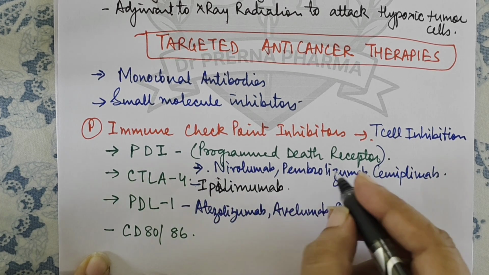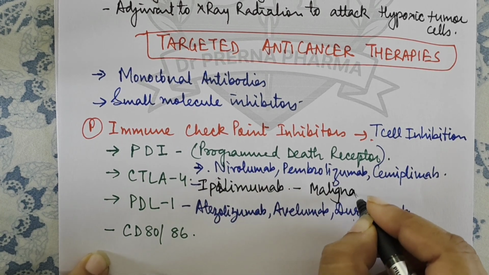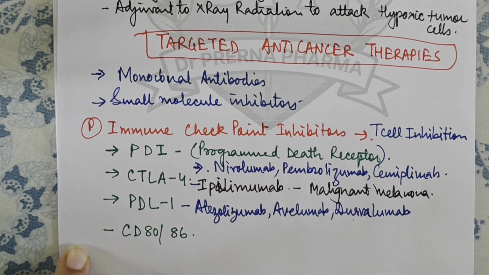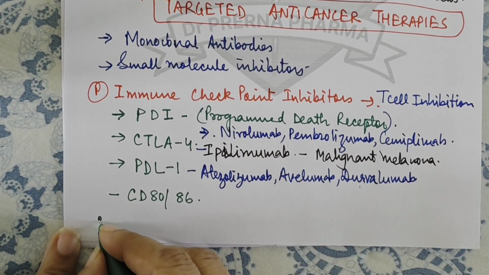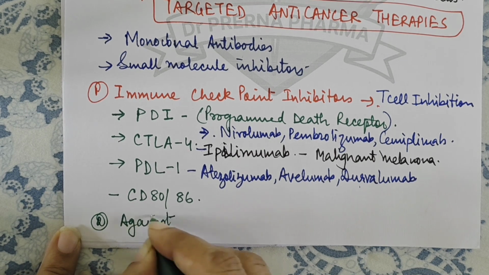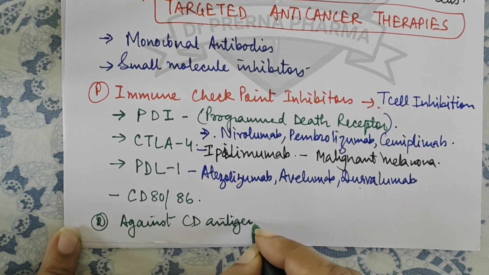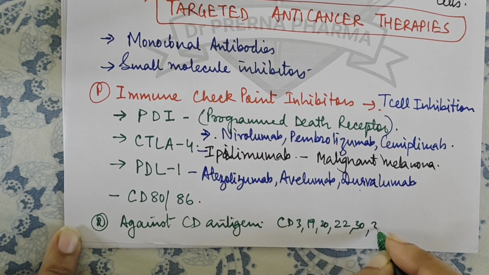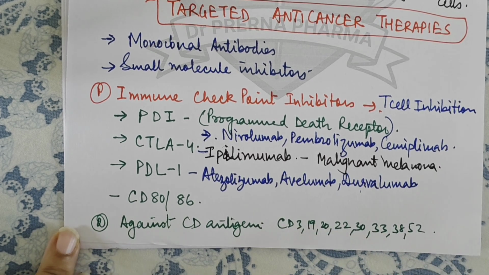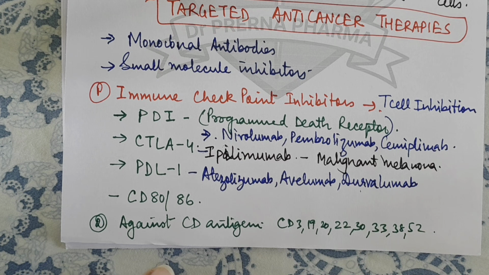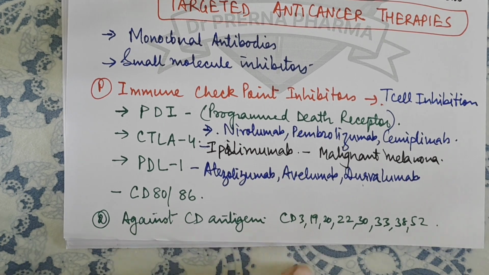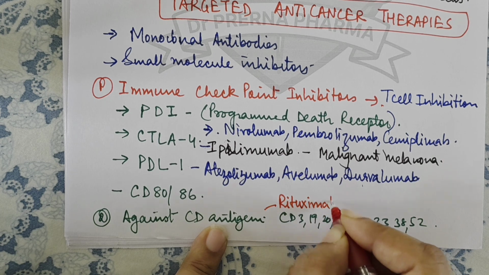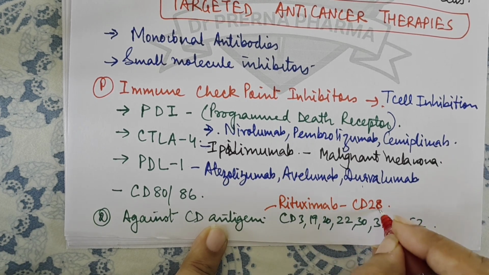ipilimumab. Okay, this drug is used for the treatment of malignant melanoma. Then we have a lot of drugs which are acting against CD antigens. Now, CD antigens are like CD3, 19, 20, 22, 30, 33, 38, 52. All these antigens are there, and there are many drugs which are active against these antigens. The most common and important one is rituximab, which is acting against CD20.